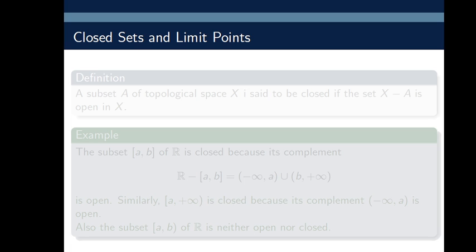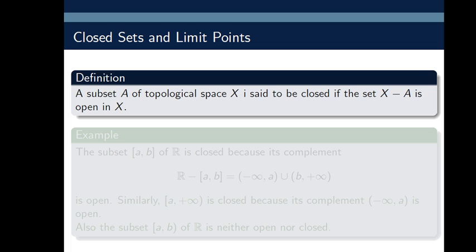Now, closed sets and limit points. Next article. A subset A of a topological space X is said to be closed if the set X minus A is open in X. So X is a topological space and A is its subspace, then this subset A is said to be closed if its complement, meaning the difference X minus A, is open.